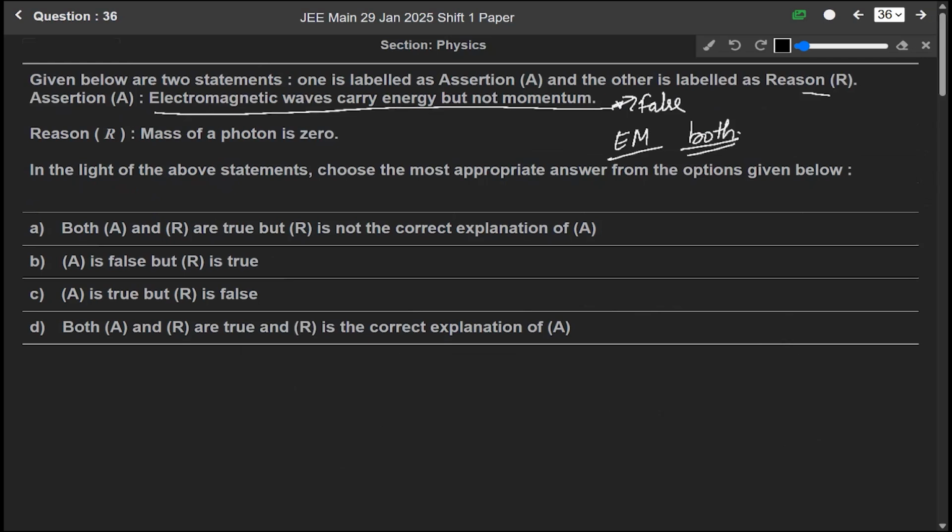And the reason is given as mass of a photon is 0. The reason is correct because we know that the rest mass of the photon is always 0. So A is false, but R is true. So option B is the correct answer. That is, A is false, but R is true.